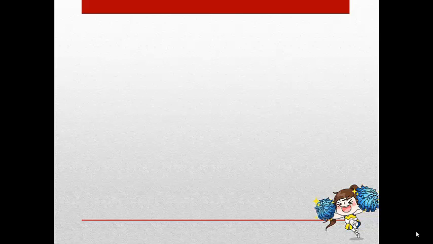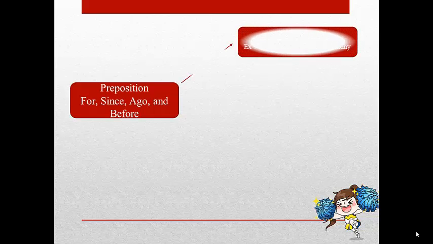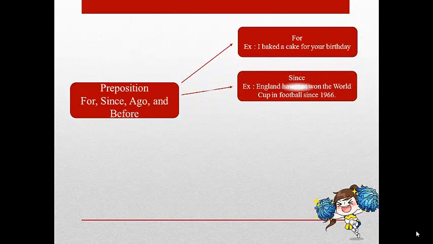And then prepositions for, since, ago, and before. For is used to show an amount of time. For example, I'm just going to bed for an hour or so. Since is used from a particular time in the past until a later time or until now.